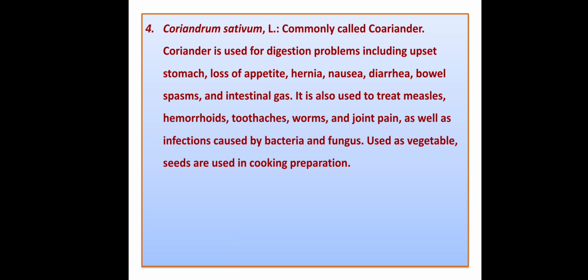Then if we have intestinal gases, the extract or decoction of the seeds of the plant is used. It is also used to treat measles, hemorrhoids, toothache, worms and joint pains, as well as infections caused by bacteria and fungus. It is also used as a vegetable and the seeds are used in cooking preparations. So one of the most common plants used throughout the world is Coriandrum sativum.